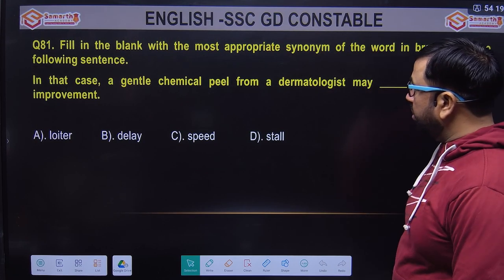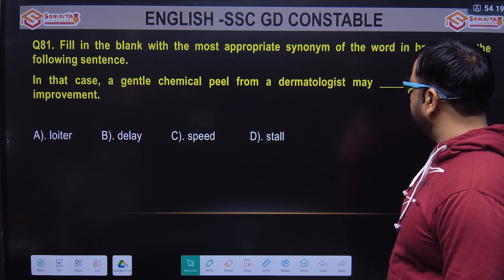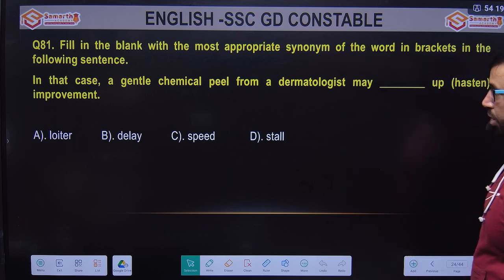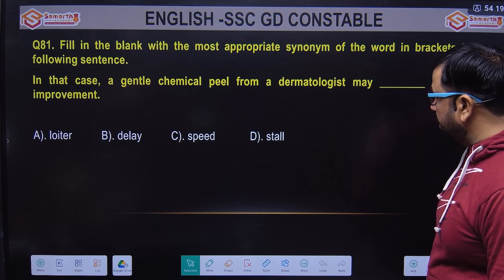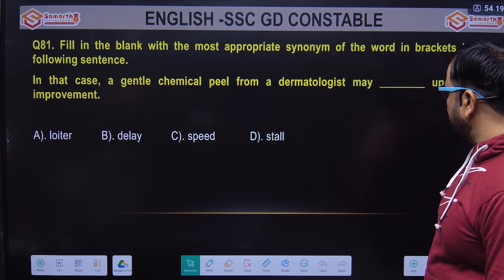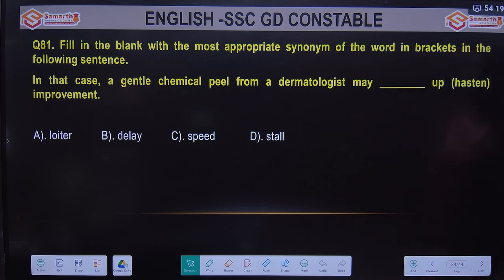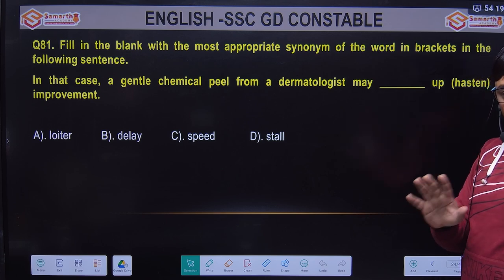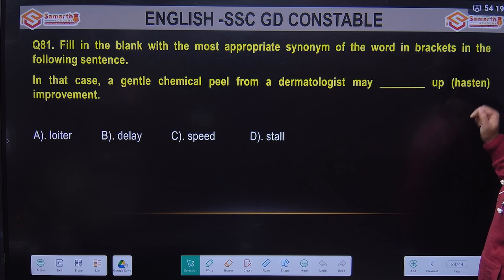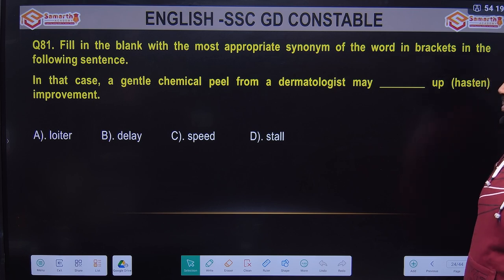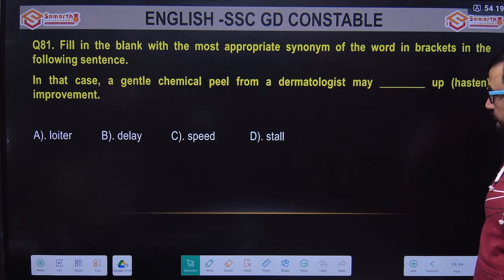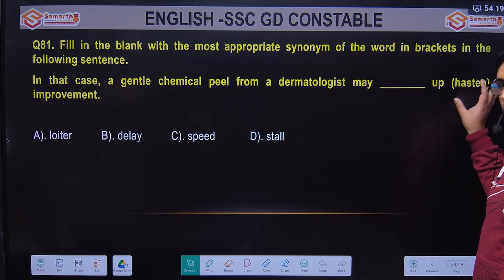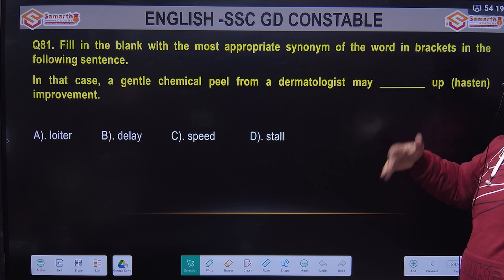The first question is: fill in the blank with the most appropriate synonym of the word in brackets in the following sentence. In that case, a gentle chemical peel from a dermatologist may dash up. The word given is hasten. Its pronunciation is hasten, not hasten. The letter T is silent here. Hasten improvement. The meaning of hasten will give you the answer. The options are loiter, delay, speed, and stall. The meaning of hasten is to speed up, to fasten something.